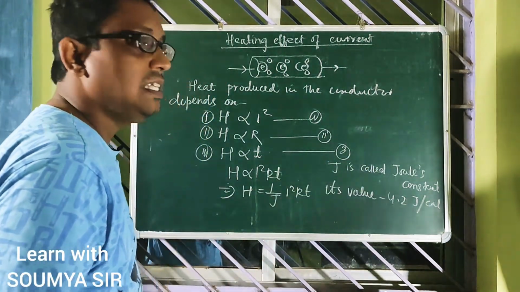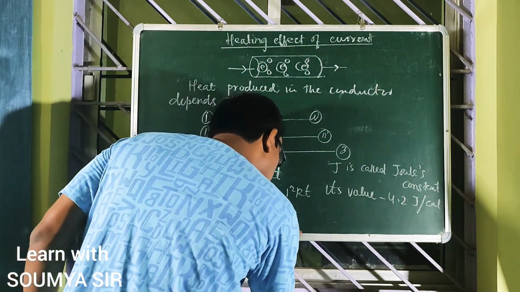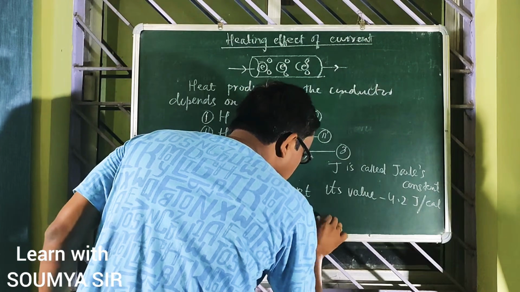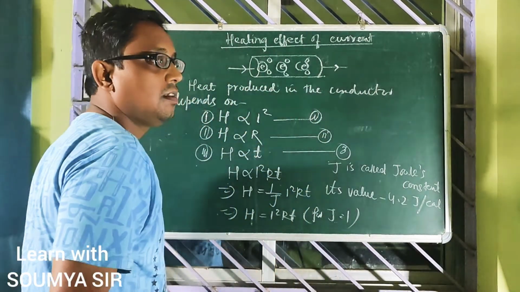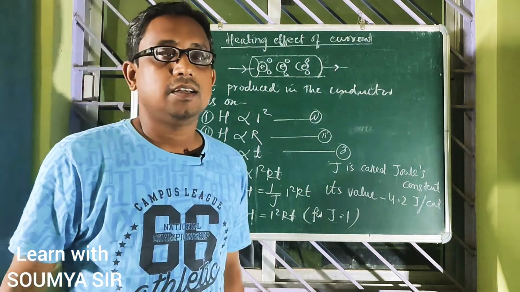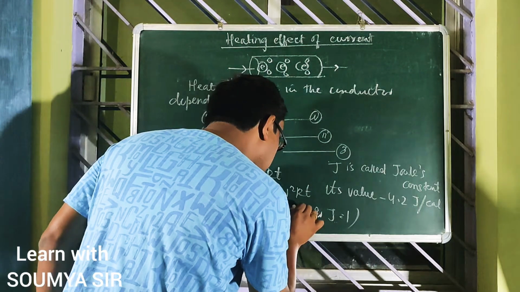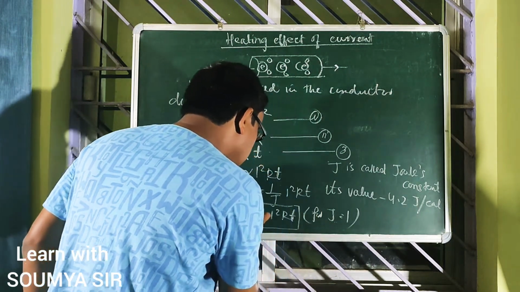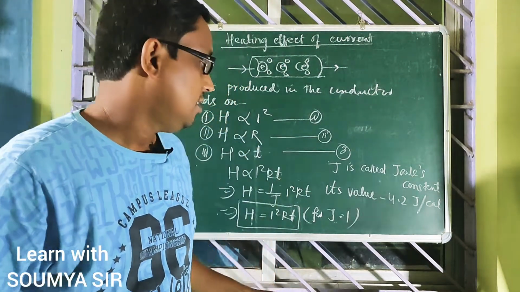If I make J equal to 1, I can write H is equal to I square RT. This is the formula for the heat produced in a current carrying conductor. Okay.